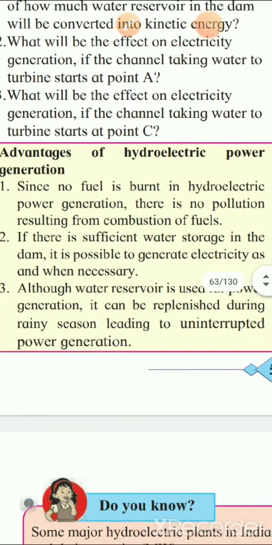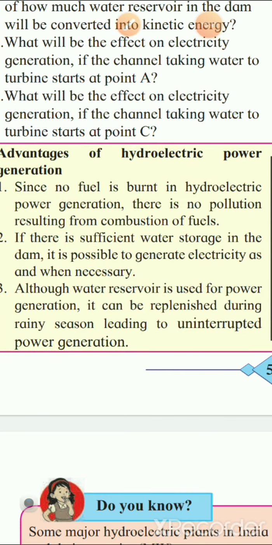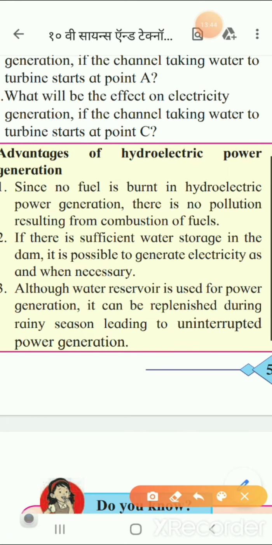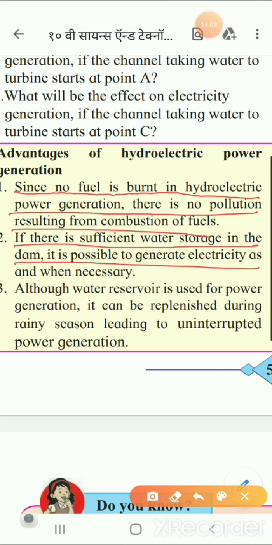Let us see now, since no fuel is burned in hydroelectric power generation, there is no pollution resulting from combustion of the fuel. So this is the first point, that as no fuel like coal is used, there is no pollution from combustion of fuel. Second, if there is sufficient water storage in the dam, it is possible to generate electricity whenever it is necessary. So this is the second point that you have to learn.